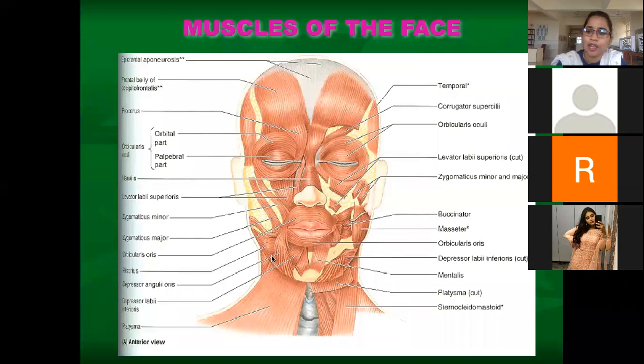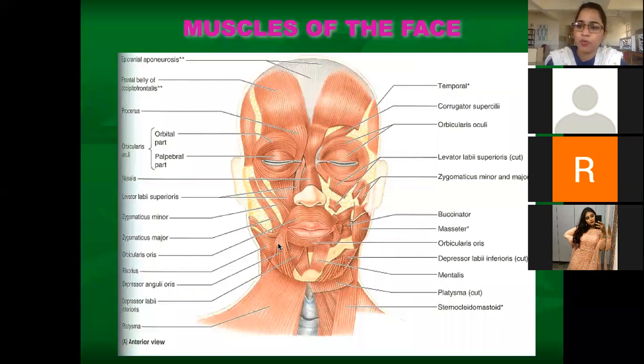And then comes the next part, which is going down. That means it is causing the angle to go down. What is this going down called? Depression. So the muscle is called depressor, depressor anguli oris. We studied levator anguli oris; this muscle is depressor anguli oris. When we draw a sad face, the angle is going down. That is called depressor anguli oris.